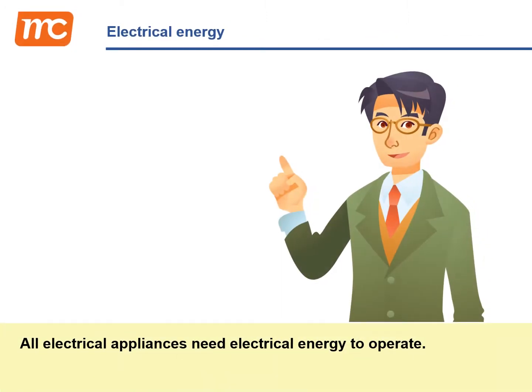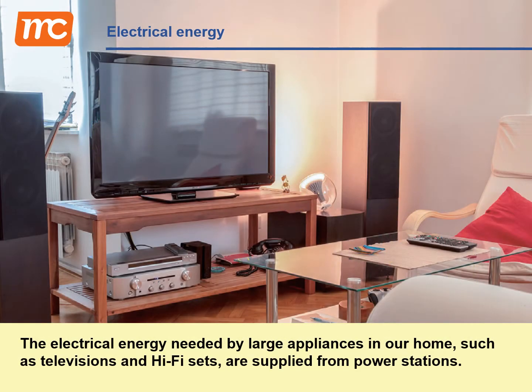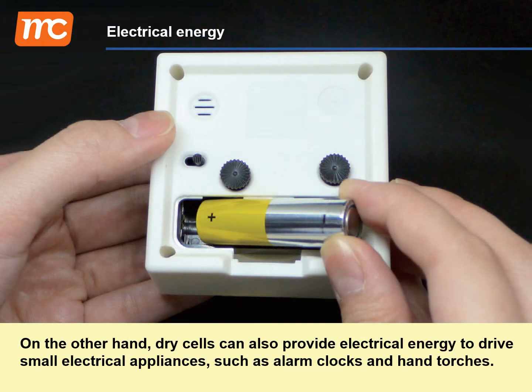All electrical appliances need electrical energy to operate. The electrical energy needed by large appliances in our home, such as televisions and hi-fi sets, is supplied from power stations. On the other hand, dry cells can also provide electrical energy to drive small electrical appliances, such as alarm clocks and hand torches.